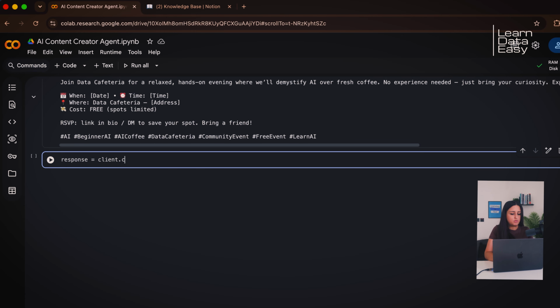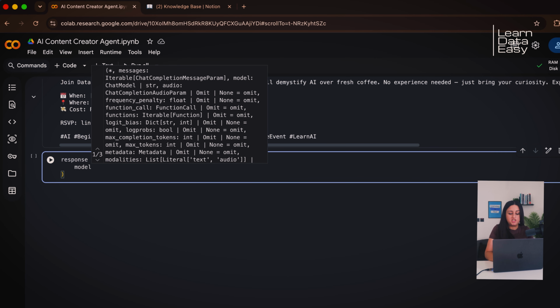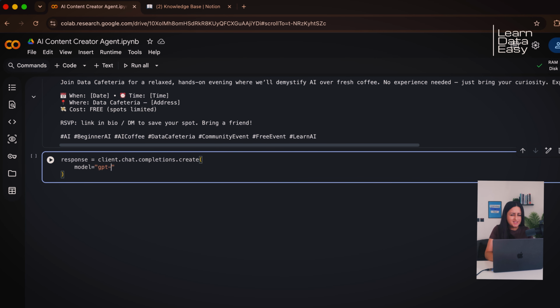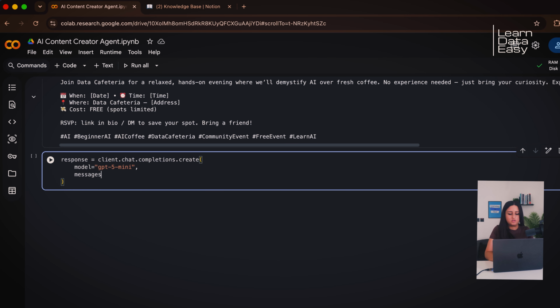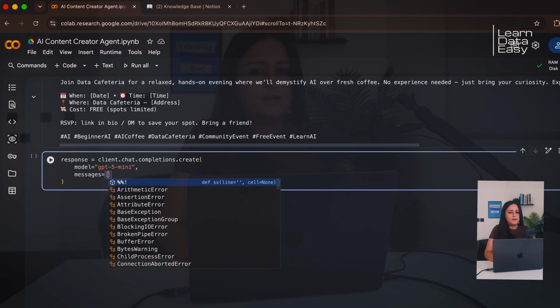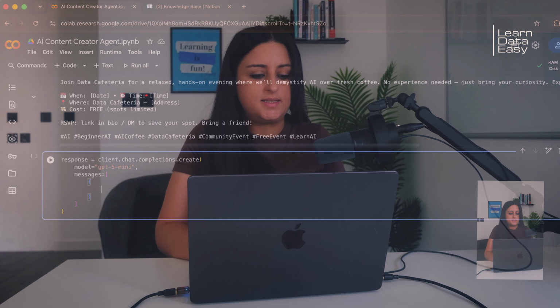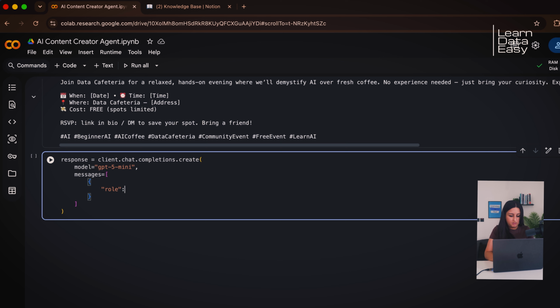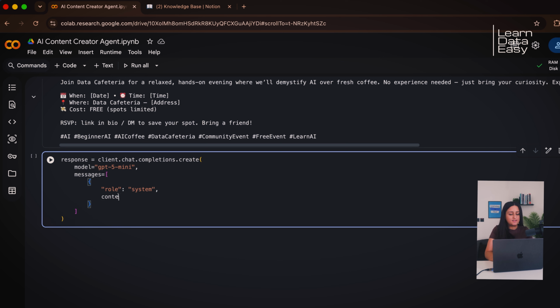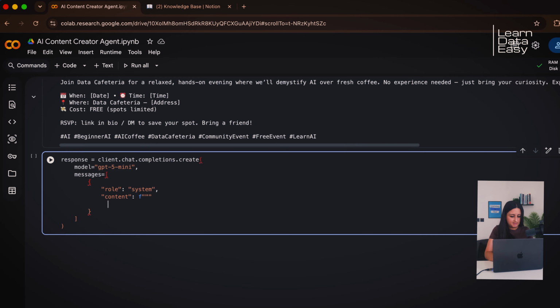So this is very similar to what we were doing before. We are calling the API. We are setting the model, which is GPT-5 Mini. Again, we're using the exact same model as we did before. It suits our needs, so there's no reason to change it. Now, notice the changes when it comes to the messages. So instead of role being user as we did before, now we are setting it to role system. And we'll explain why in a minute.